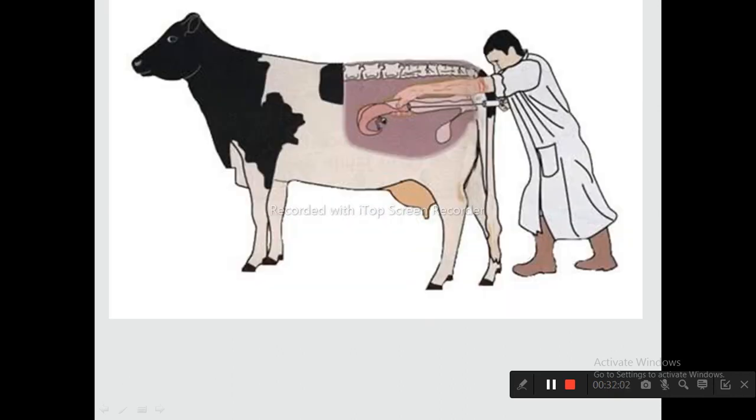So here is a diagram showing the artificial insemination in the cow. Artificial insemination helps to strengthen farmers' economic status. With this technique, the farmers in animal husbandry can avoid the trouble of rearing expensive males with special qualities.